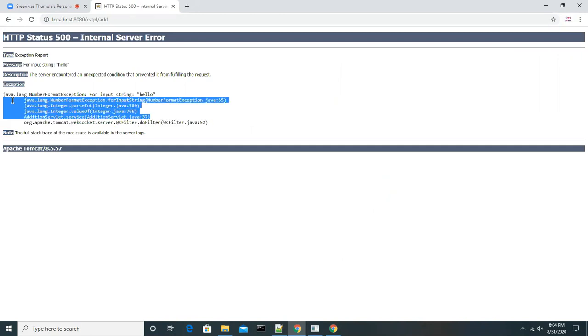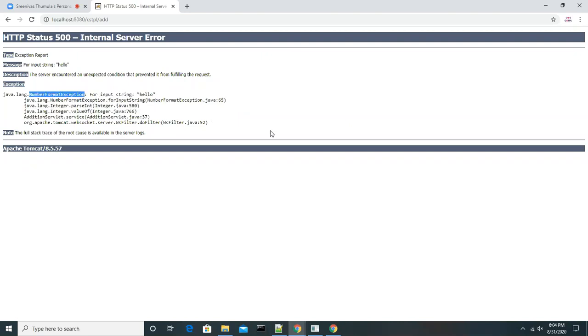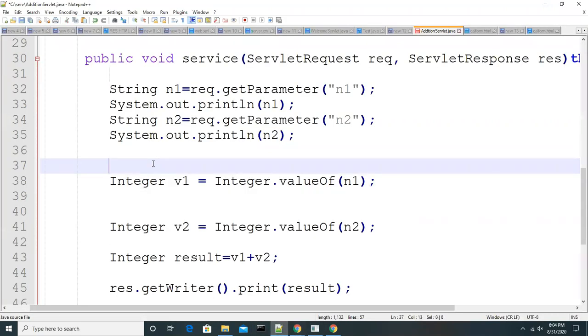The valueOf method is calling and the parseInt method is calling, and it is throwing an exception called NumberFormatException.